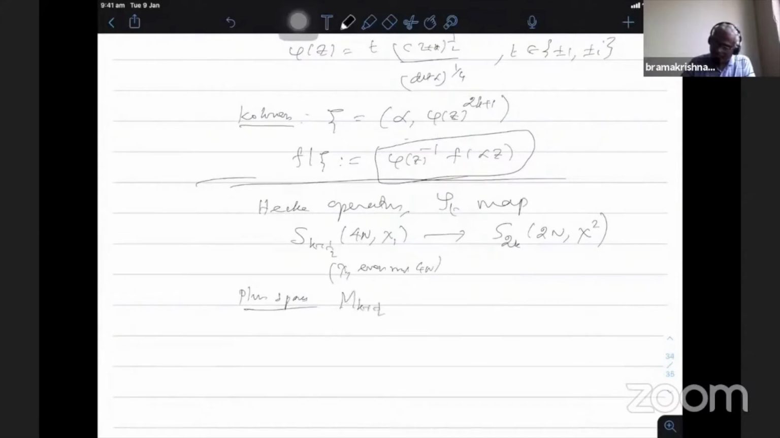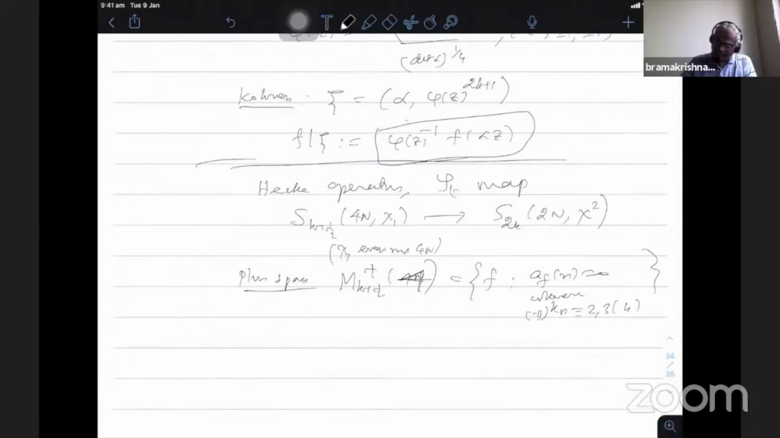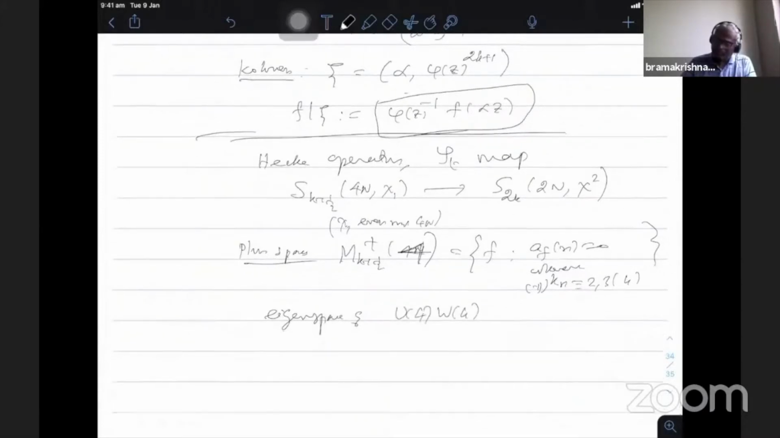Conan also defines the plus space M k plus half plus of 4. Actually, we defined it for level n equal to 1. It is the set of all f in the full space such that the Fourier coefficient of n is 0 whenever minus 1 to the power k times n is 2 or 3 mod 4. Using this definition, he characterized it by taking an eigenspace of the U4, W4 operator, and then showed that this map can be modified.